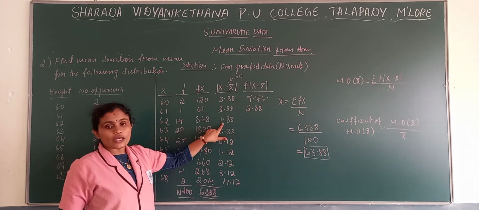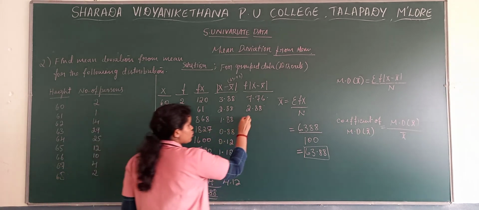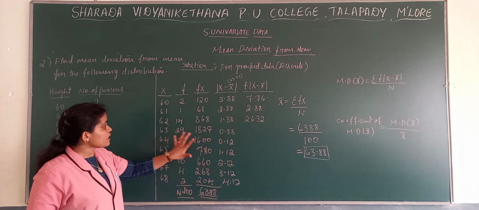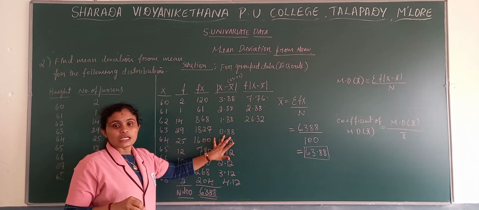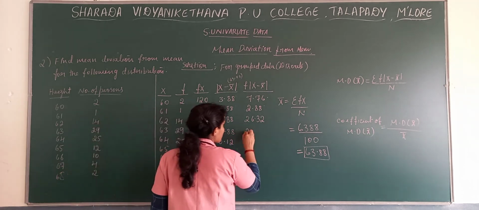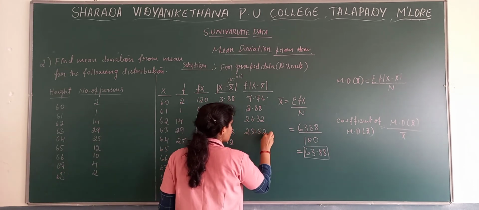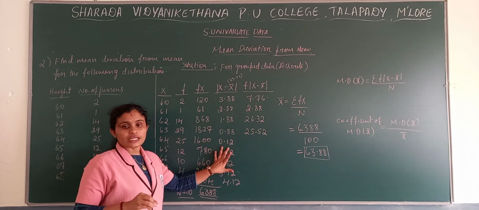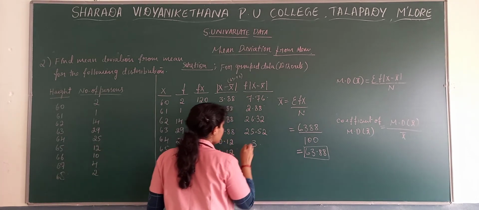14 into 1.88, so we get 26.32. Then 29 into 0.88, so we get 25.52. Next, 25 into 0.12, we get the value as 3.